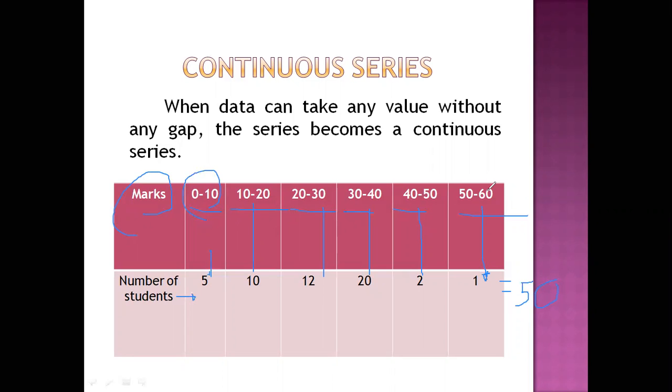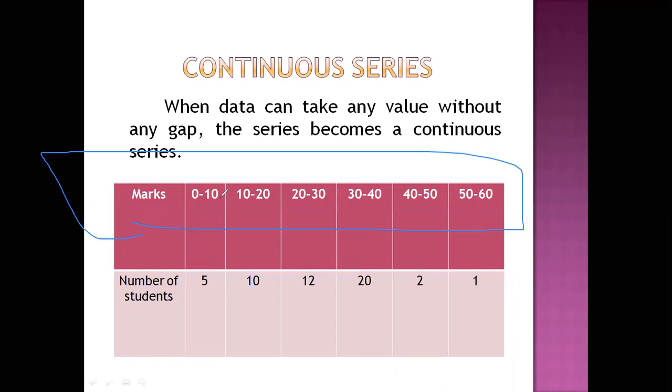Their highest mark is up to 60, whereas the lowest mark is 0. So the lowest value may be 0 and the highest value may be 60, but no student scored more than 60. If the data is arranged like this, this is known as a continuous series: 0 to 10, 10 to 20, 20 to 30, 30 to 40, 40 to 50, 50 to 60.